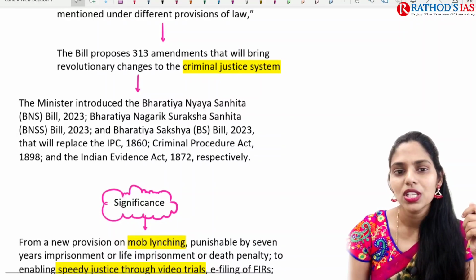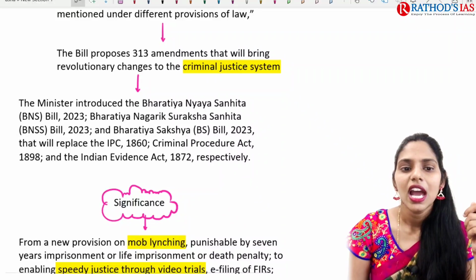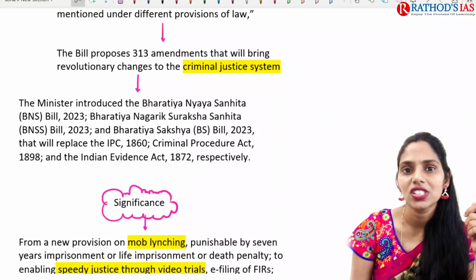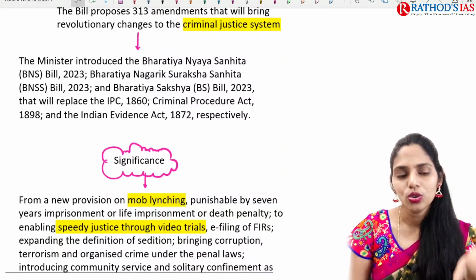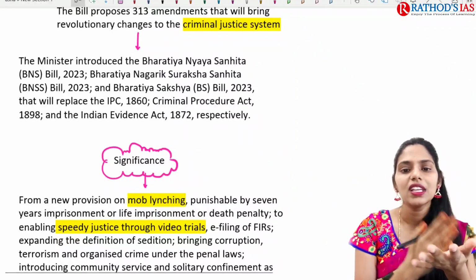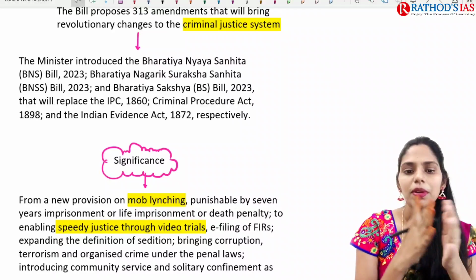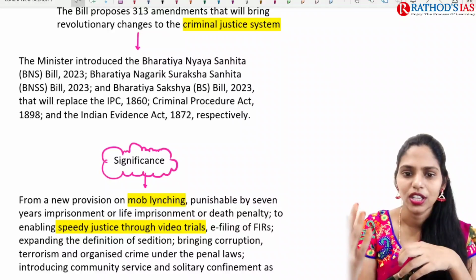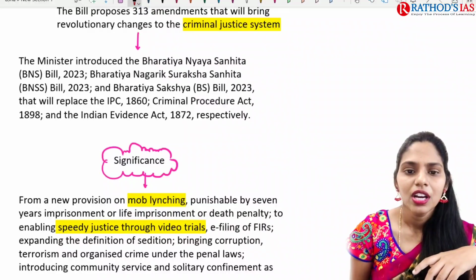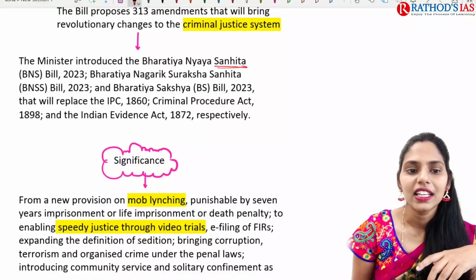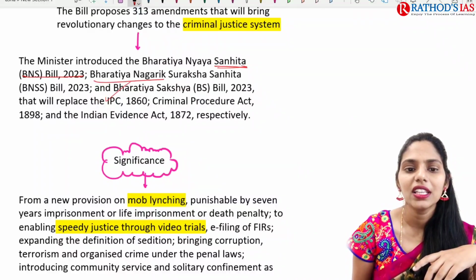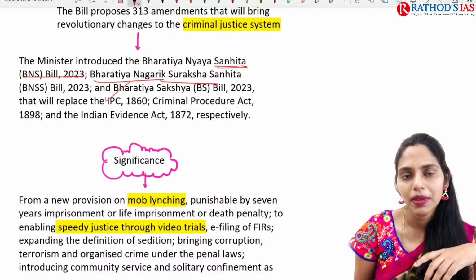And this bill proposes 313 amendments, and these are going to bring some revolutionary changes to the criminal justice system also. So which are those 3 bills? The first one is the Bharatiya Nyaya Sanhita Bill. It is going to replace the IPC. Then this one is the Bharatiya Nagarik Suraksha Sanhita Bill.